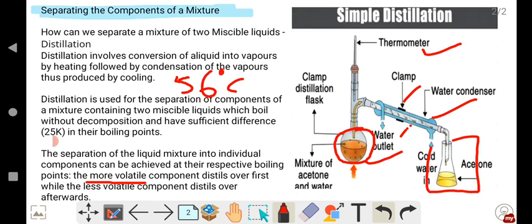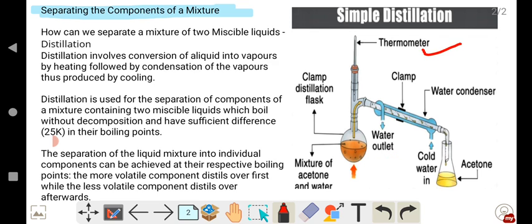So as the temperature reading shows 56 degrees Celsius, acetone starts to boil and changes its state from liquid to vapor, and that acetone will pass through the distillation flask and flow through the water condenser. There is a small tube here. Through that tube, the acetone will pass.